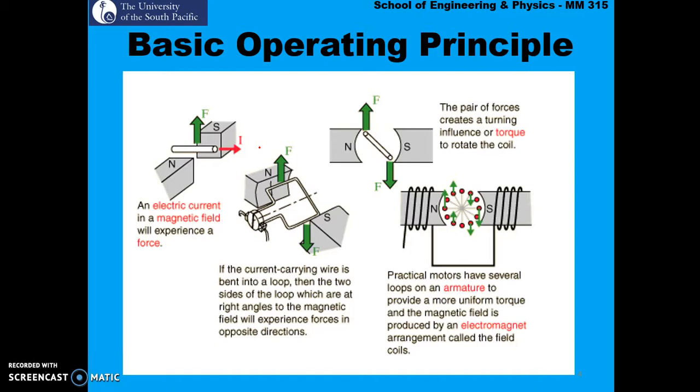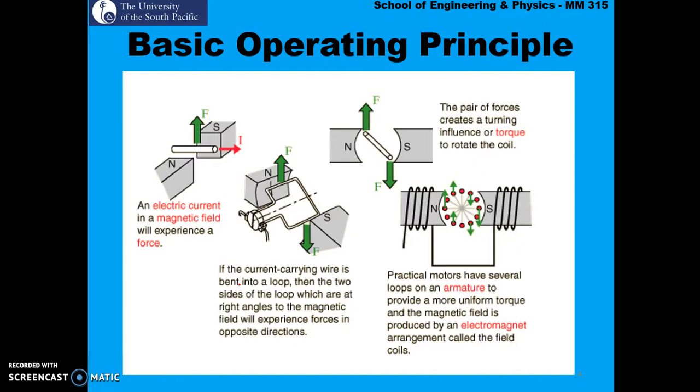So let's look at the basic operating principle. An electric current in a magnetic field will experience a force. If the current carrying wire is bent into a loop, then the two sides of the loop which are at right angles to the magnetic field will experience forces but in opposite directions. The pair of forces creates a turning influence or torque to rotate the coil.